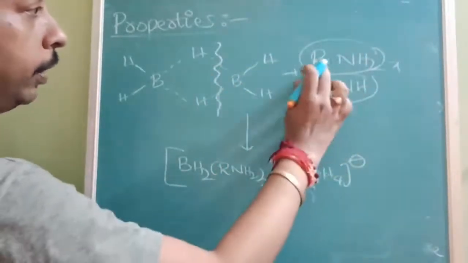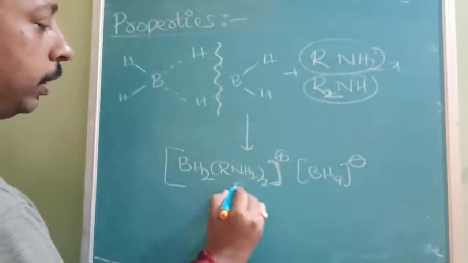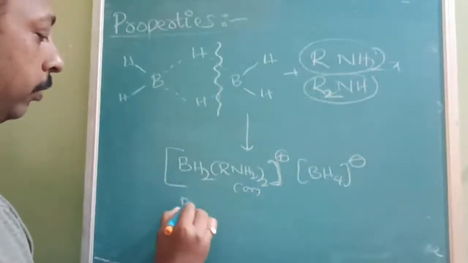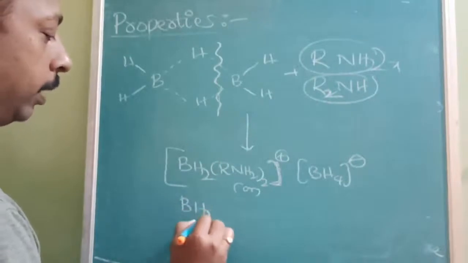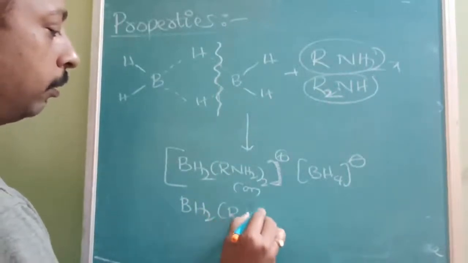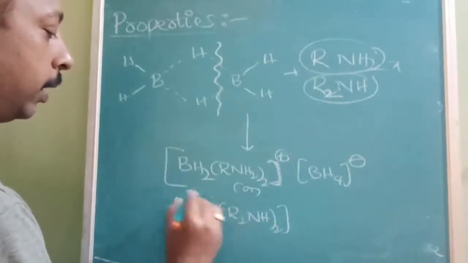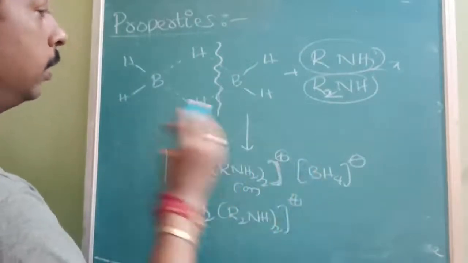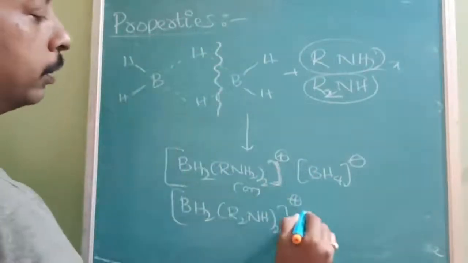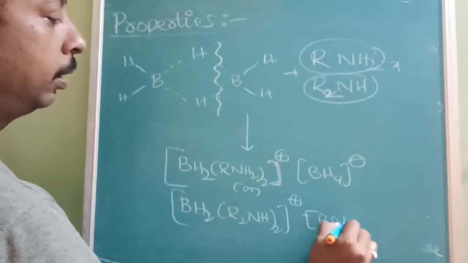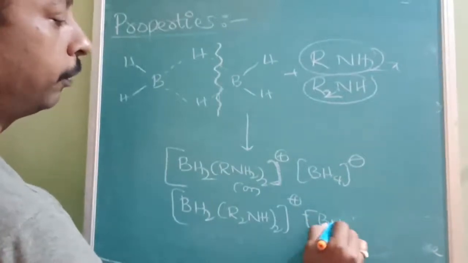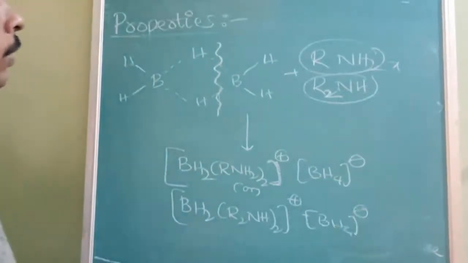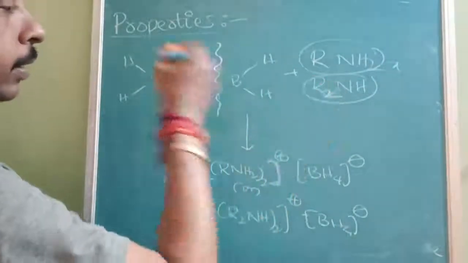If I use RNH2, it is BH2(RNH2)2, otherwise if I use R2NH, then BH2(R2NH)2, again positive, and the other part is BH4 negative. This is the reaction with primary and secondary amines.